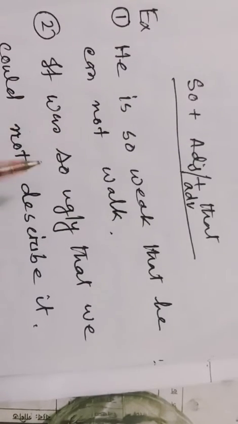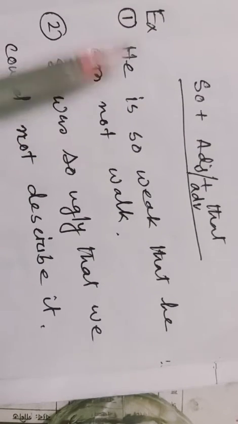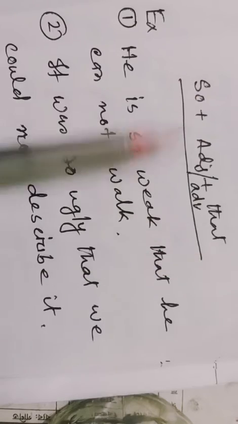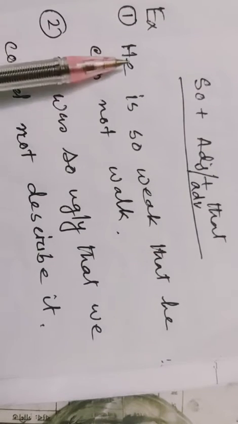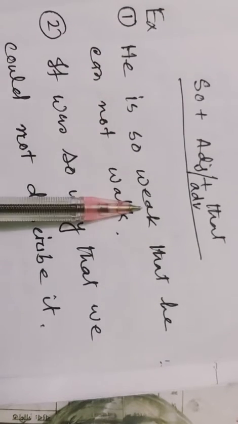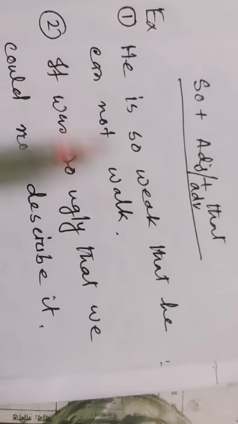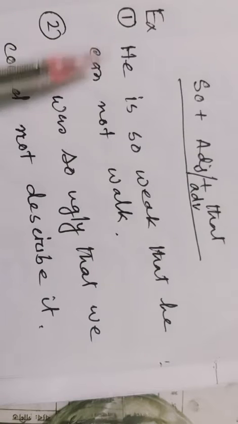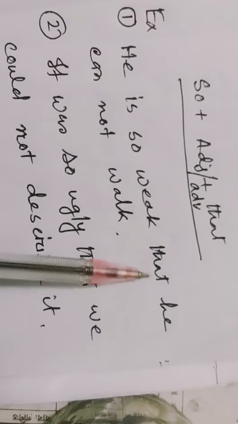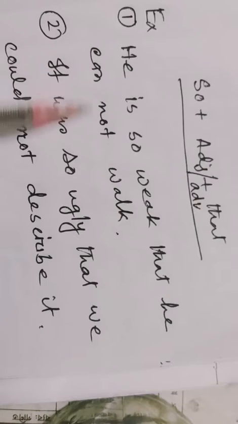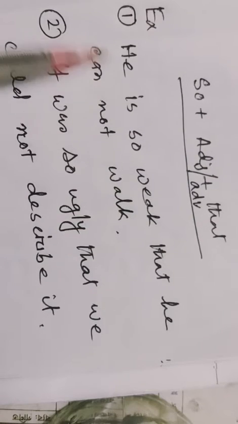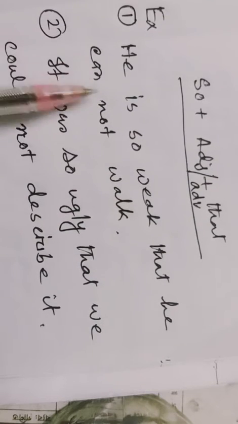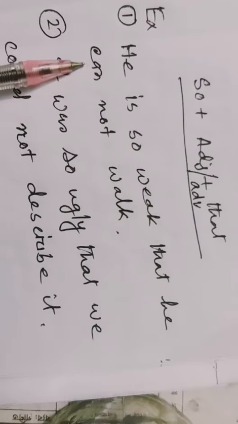Behold the example. We can make any sentence by using this kind of structure. Like, he is so weak that he cannot walk. Look at the example. He is so weak that he cannot walk. The second part of the sentence is negative. We used cannot.